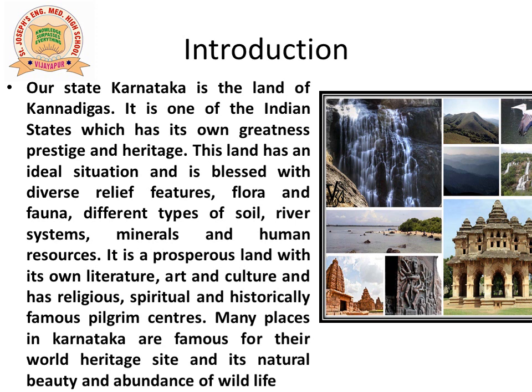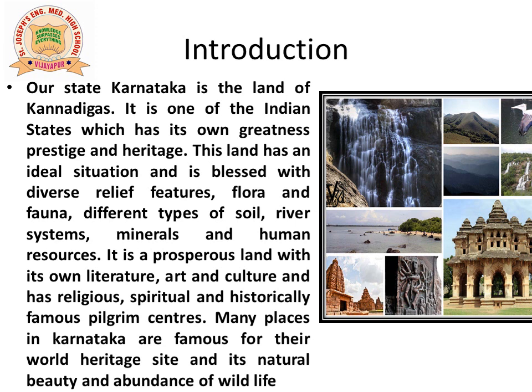In art and culture, we have different forms. Yakshagana and Dollu Kunita are a few to be named. We have many famous religious places like Udupi, Dharmasthala, Basava Kalyana, Khwaja Bande Nawaz Dargah at Gulbarga and many others.